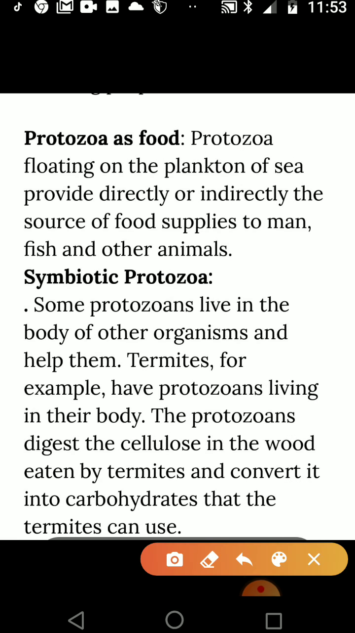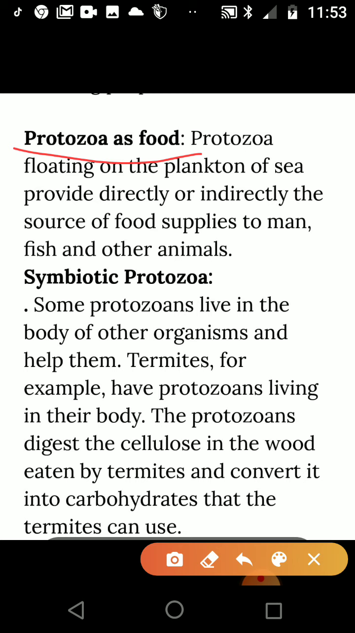Now, as food: some protozoa in zooplankton or plankton of the sea are food for animals bigger than the protozoa. These protozoa are food for big fishes and other big animals. So they are a source of food for fishes, and we eat fishes, so they also supply food to man. Thus protozoa are used as food, a source of food supply to man, fish, and other animals.